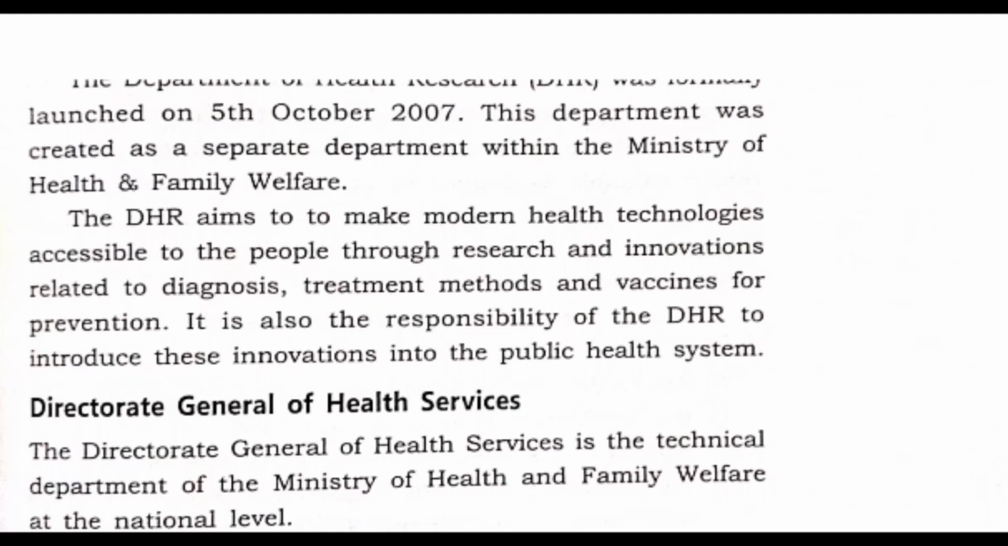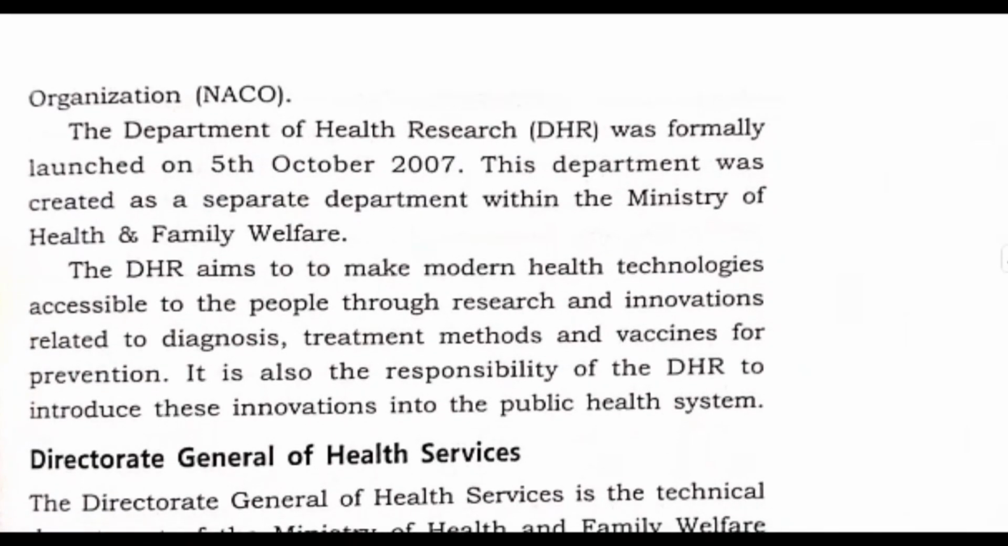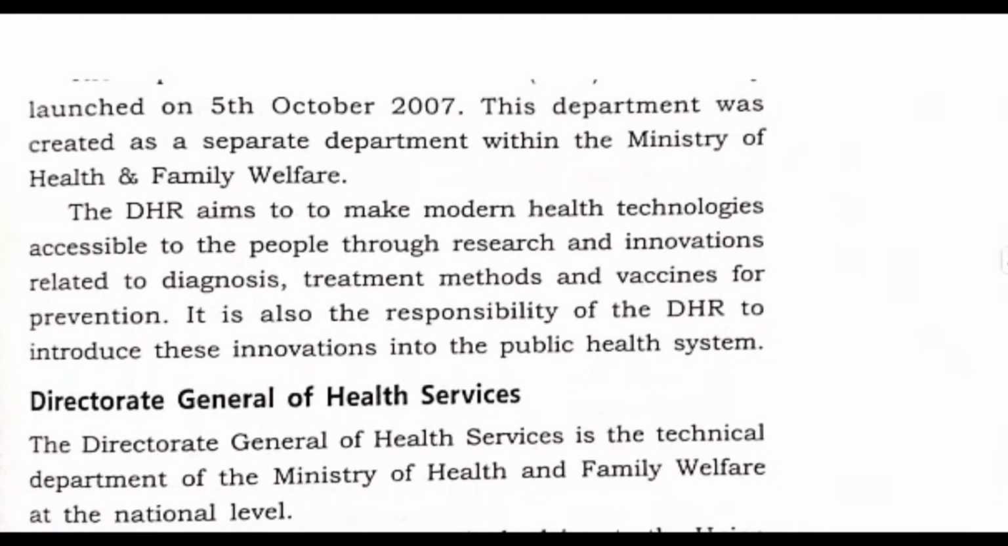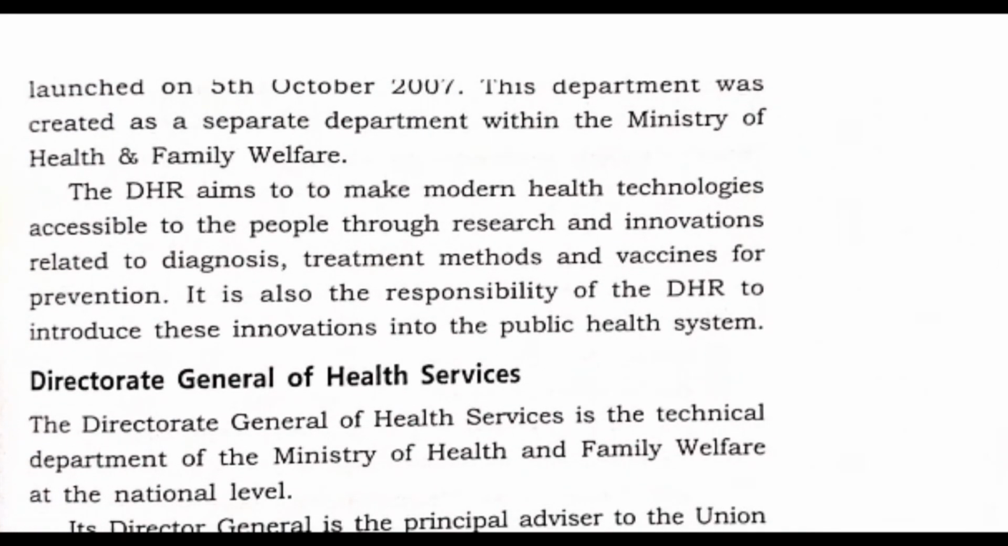Now see, what does the Department of Health Research do? They do research. They carry out different types of research. They experiment. They make vaccinations. They make medicines. They research how to diagnose a disease, what treatment will be involved, what the different types of vaccination are, what preventive measures we can take, and what schemes we can initiate in order to help the people.